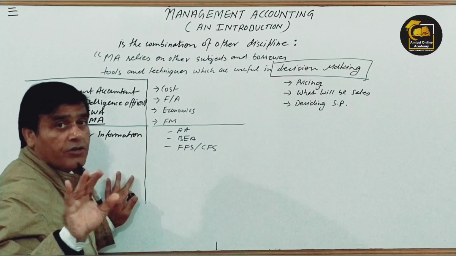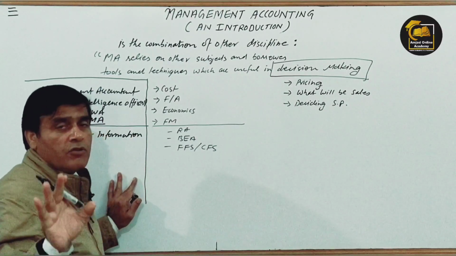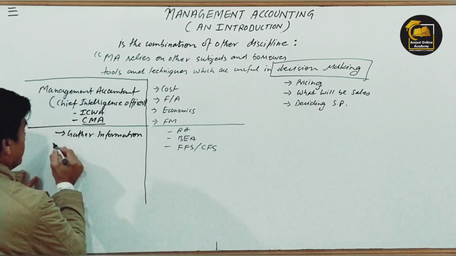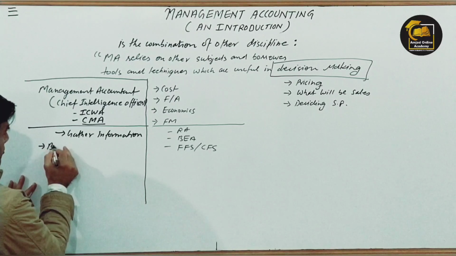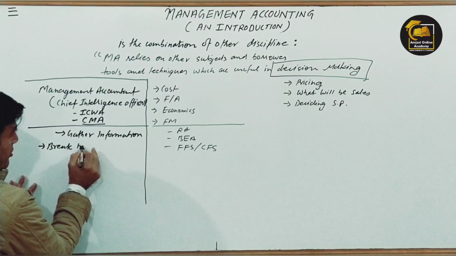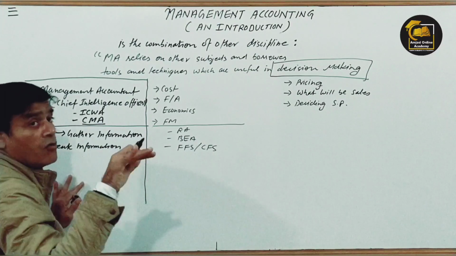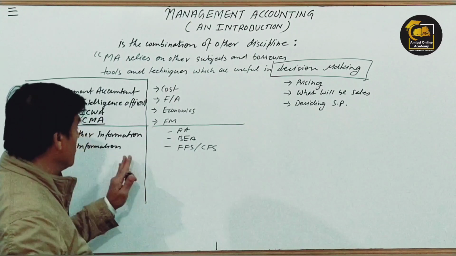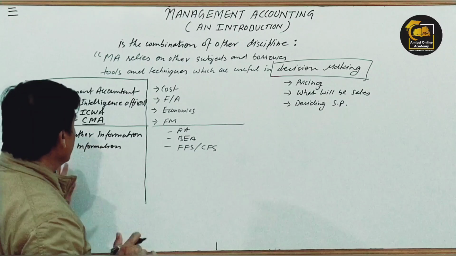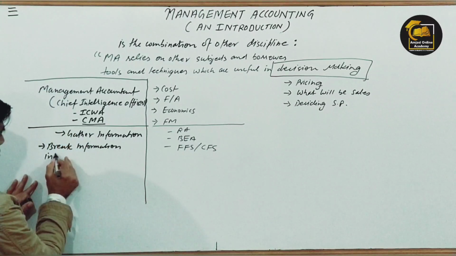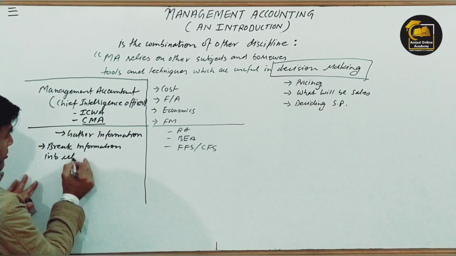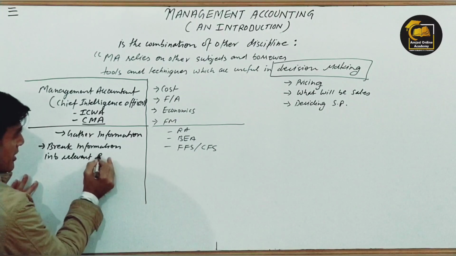If you are the management accountant of any particular company, you have to gather information, then break it. I'm talking about breaking accounting information. I mean to say that breaking information here means breaking accounting information into relevant and irrelevant.